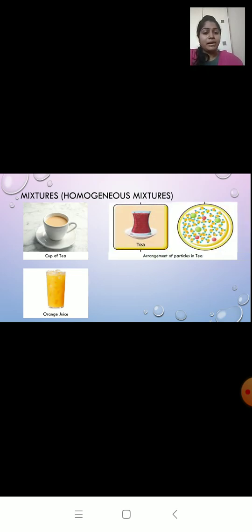Let us look inside tea. Now, you can see there are different kinds of particles because tea is made up of different kinds of particles. We have milk, we have sugar, we have water. So, tea is a mixture. Orange juice. You can look at the arrangements. Even in this you can find different kinds of particles. In orange juice we have pulp, we have water.